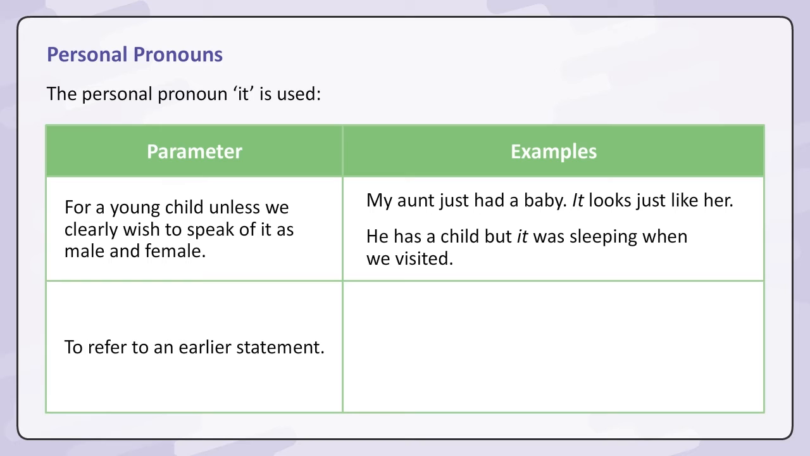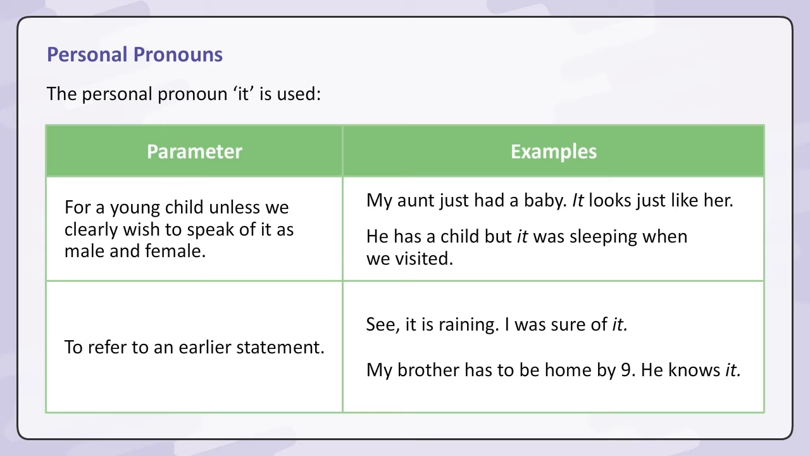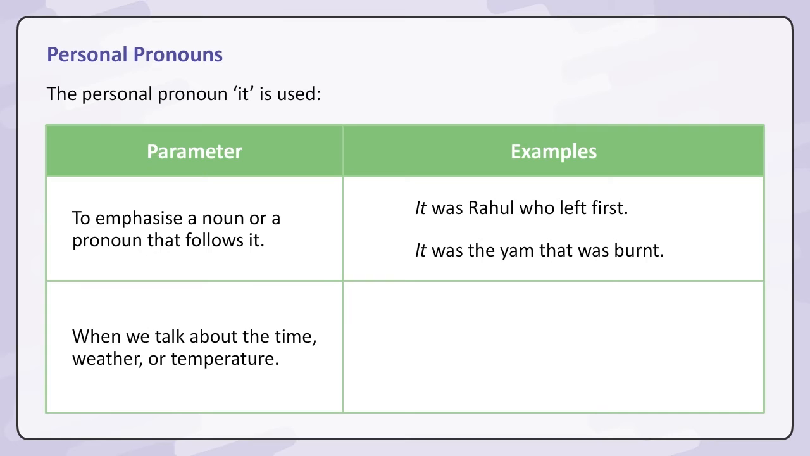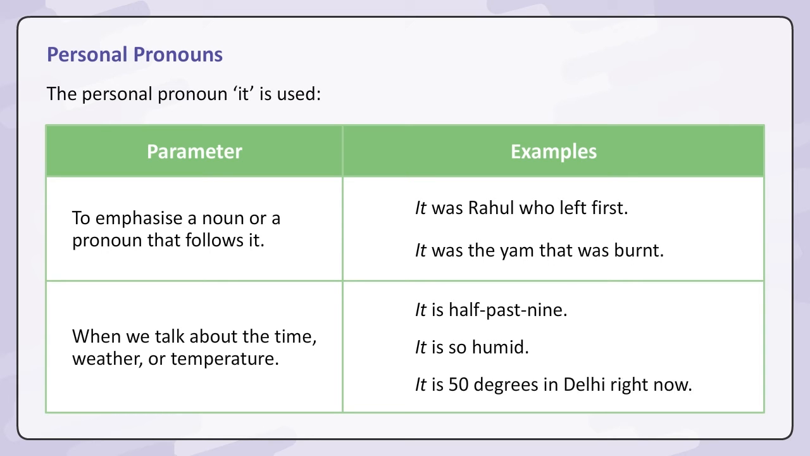To refer to an earlier statement: see, it is raining. I was sure of it. My brother has to be home by 9. He knows it. To emphasize a noun or a pronoun that follows it: It was Rahul who left first. It was the yam that was burnt. When we talk about the time, weather or temperature: it is 9:30. It is so humid. It is 50 degrees in Delhi right now.